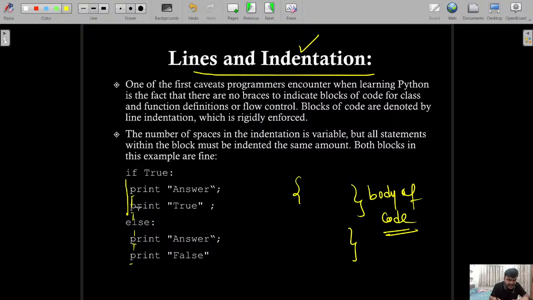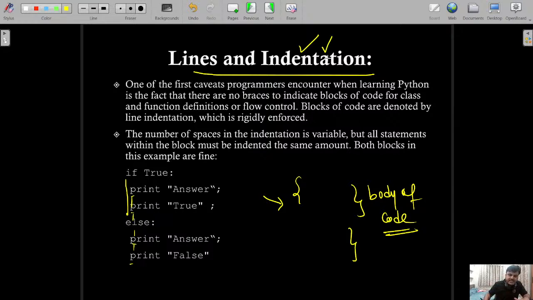That is called indentation, because here we don't have curly brackets like we have in the C programming language, right? So if you change these lines, this scale, then you are going to see the error.